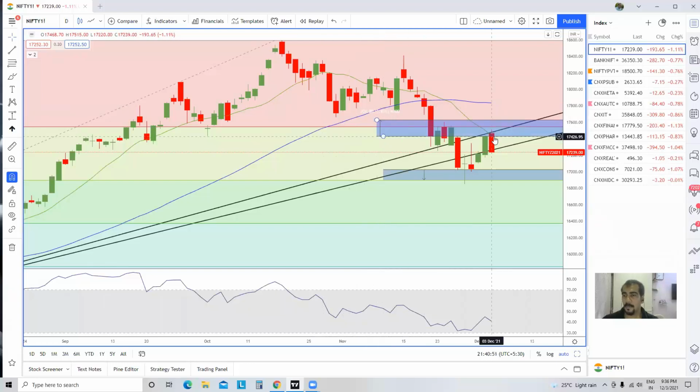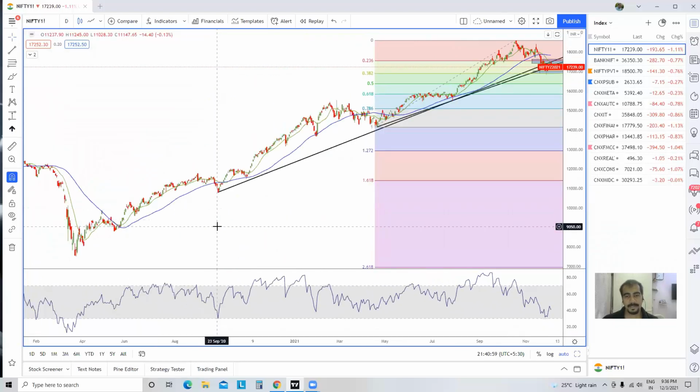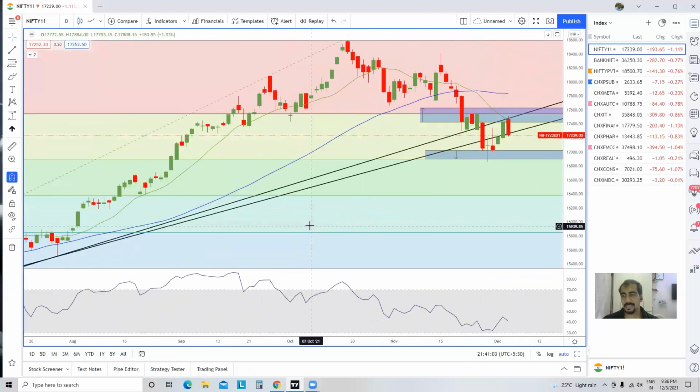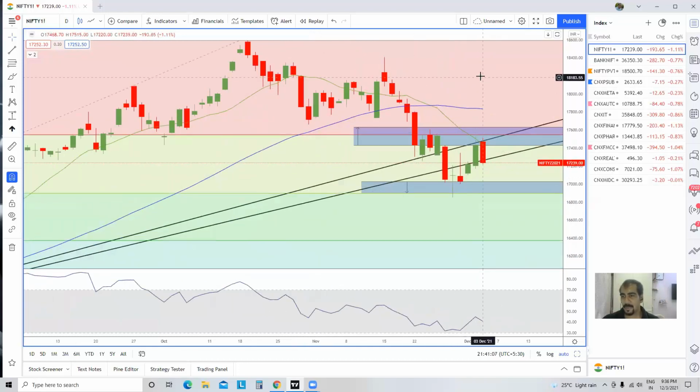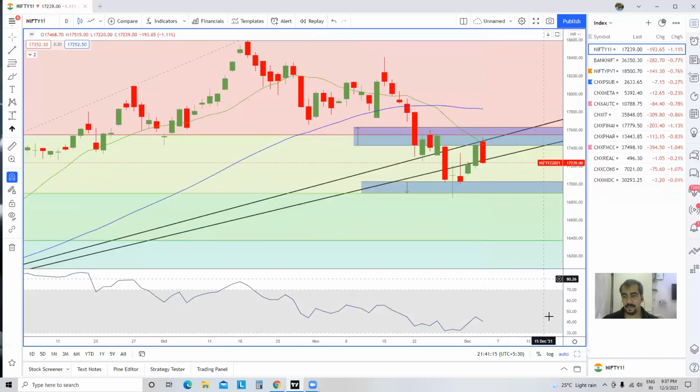Plus there is this trend line, which has been holding since 22nd April 2021, and the second trend line is from 24th September 2020. So you can see a lot of resistance on the upside. And this particular candle over here is a dark cloud cover, which is not good news for the bulls. If the selling continues, we could go lower.